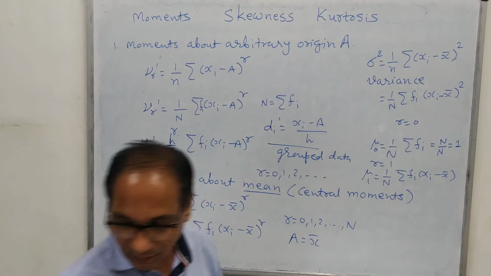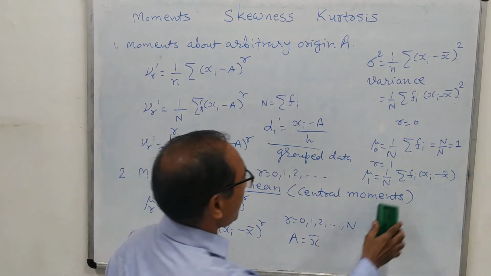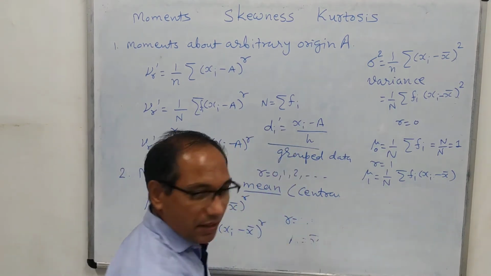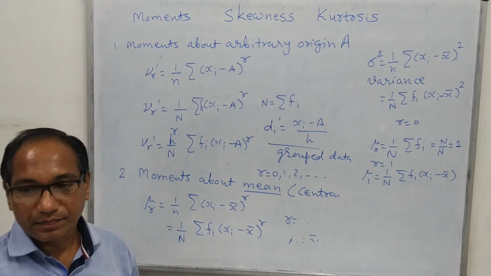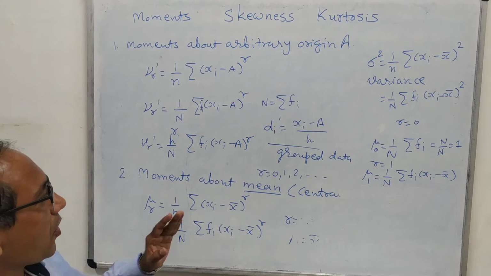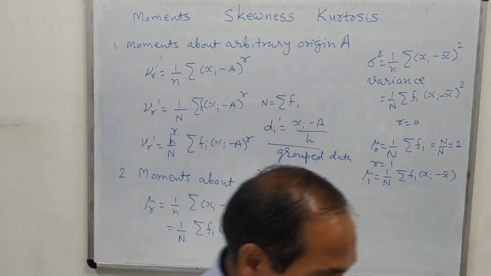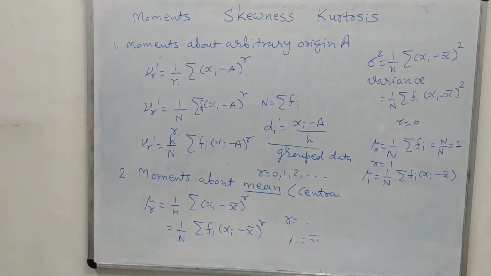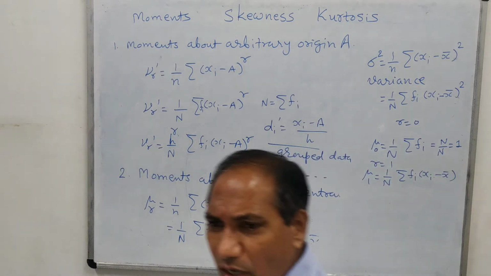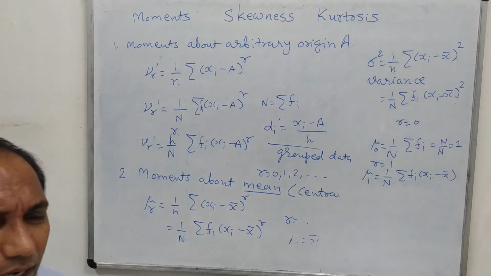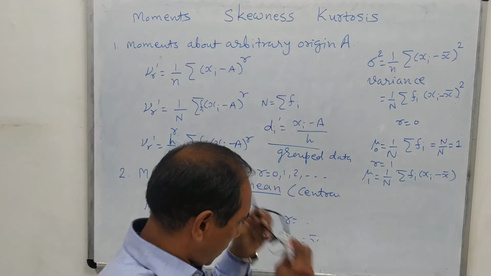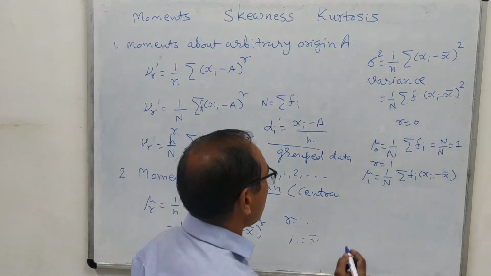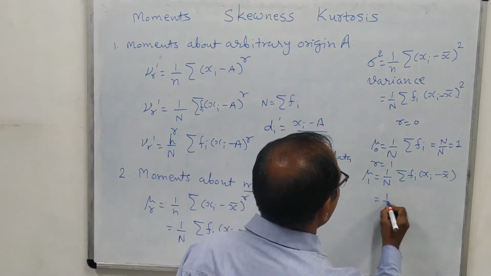You can observe the value of mu1, and you must remember this formula if you can. If you remember the formula, then the problem solving procedure will become very easy for you. And if you are not remembering, then it will take hardly a couple of minutes to find out such values. So here mu1 equal to 1 upon n, and we will simplify this one.